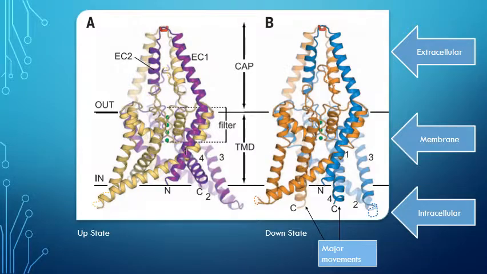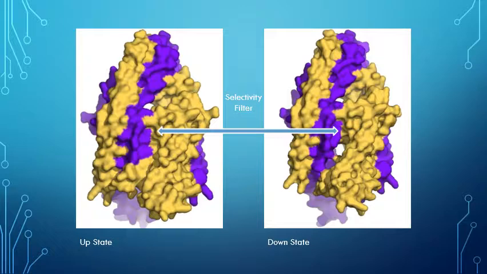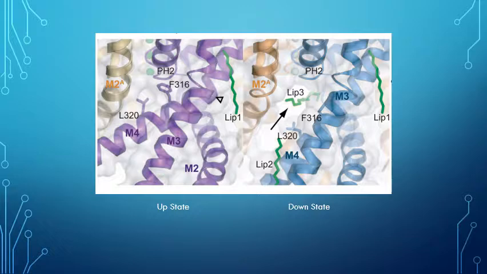In this part, there are 4 helices on each dimer that are shown to be in either a down state, closer to the cytoplasm, or in an up state that's closer to the membrane. When in the downward state, the structure reveals a window inside of the channel below the potassium selectivity filter that is closed by the upward movement of the helices, in particular the M4 helix, which moves significantly. When the M4 helix moves from the downward state to the upward state, it places its side chain residues to block the window.